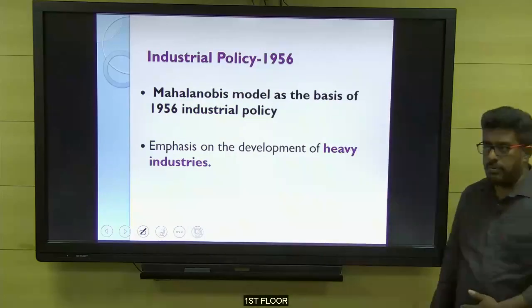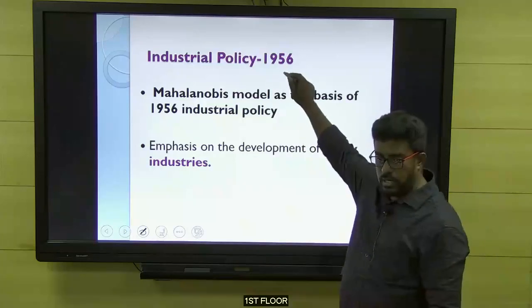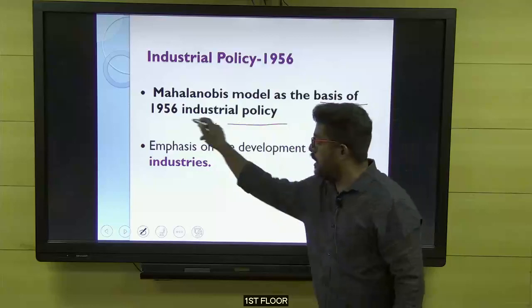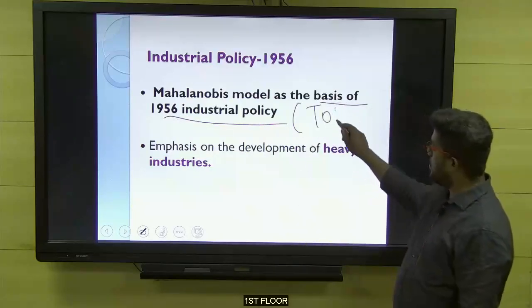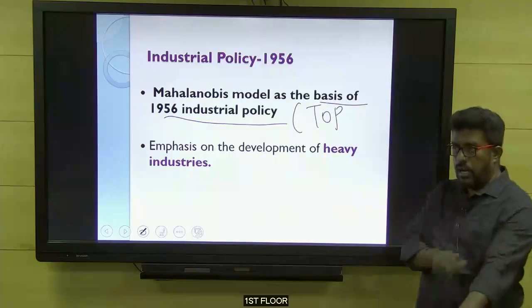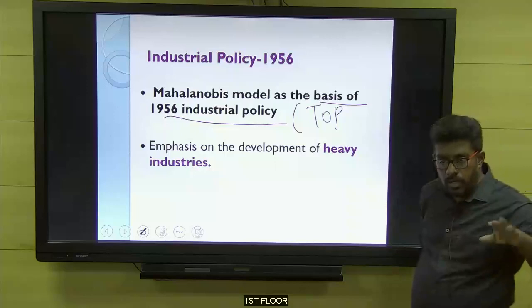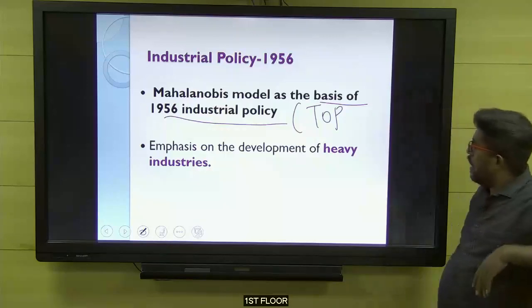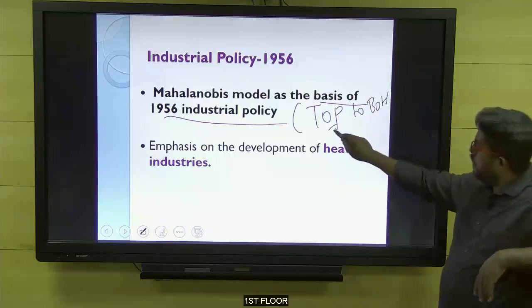Then the first point of 1956 is, as we have seen in our economic planning class, the Mahalanobis model. We have done the second five-year plan. The Mahalanobis model is the basis of the 1956 industrial policy. So what is the Mahalanobis model? Top to bottom model of economic development. Top to bottom, or what is one more strategy? Import substitution, trickle down, all the points we bring here. Our planning class notes: top to bottom, trickle down.